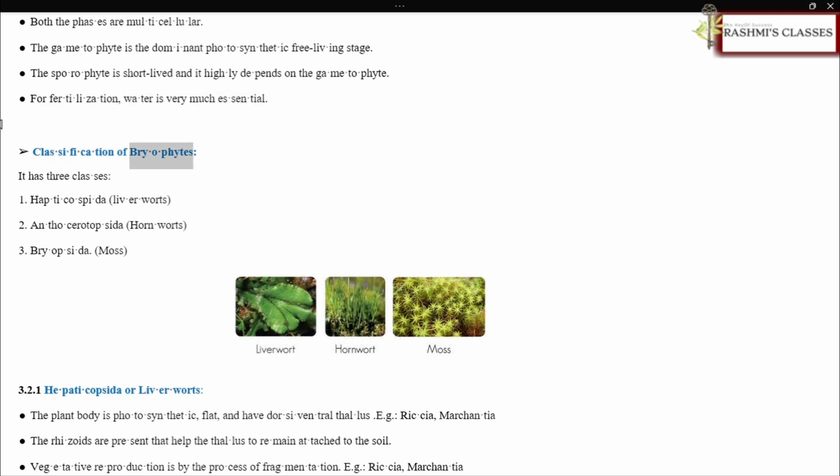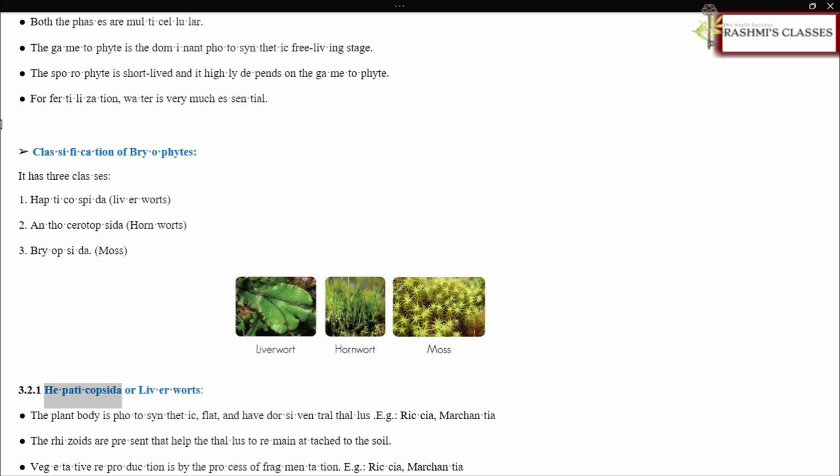Classification of bryophytes. It has 3 classes. Hepaticopsida, liverworts. Anthocerotopsida, hornworts. Bryopsida, moss.